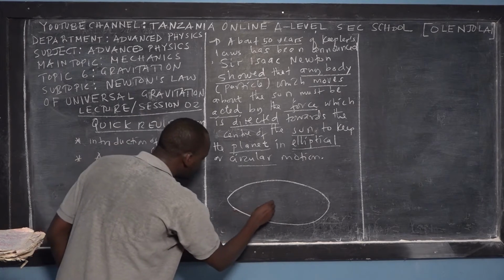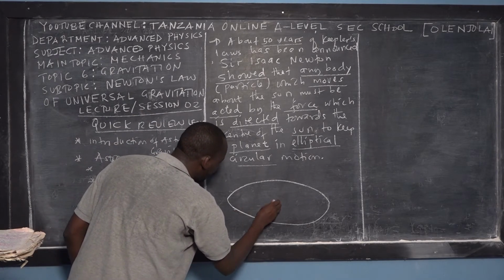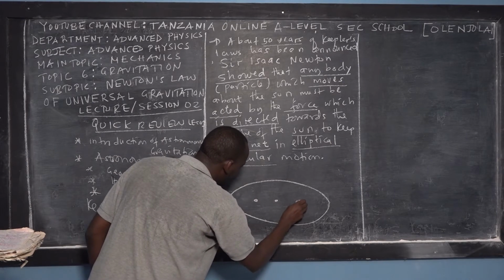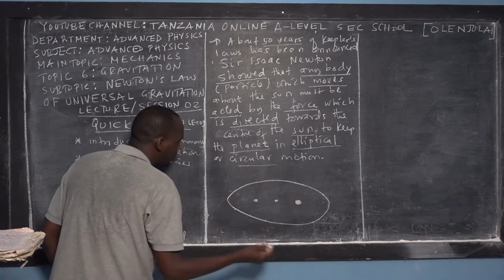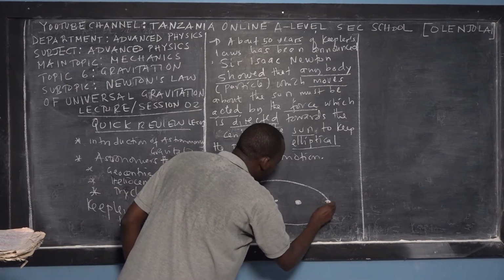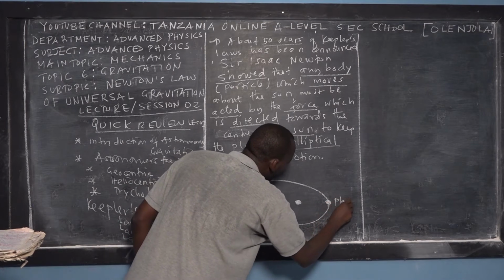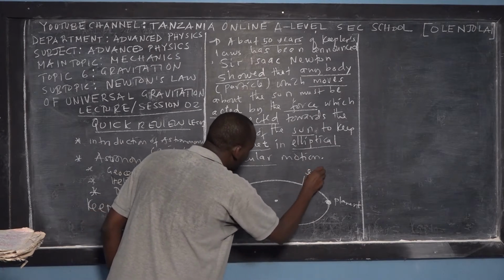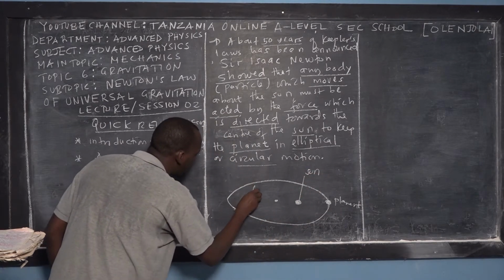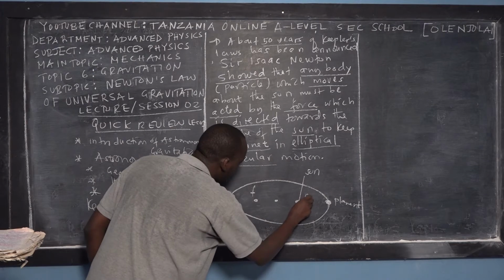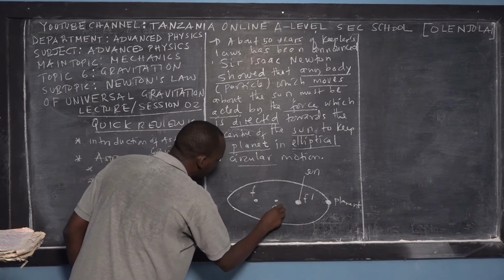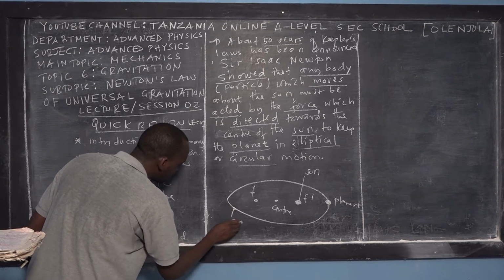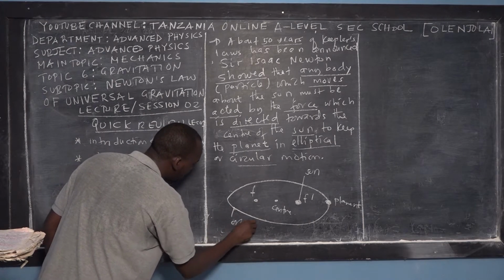Suppose that this is the center, and this is one of the foci, and the sun is here. Suppose you have a planet, so this is the planet, and this is the sun, the first focus. And then this is the second focus. This is the center, for example. So that's the sun, and this is the ellipse. This is the orbit of the planet.